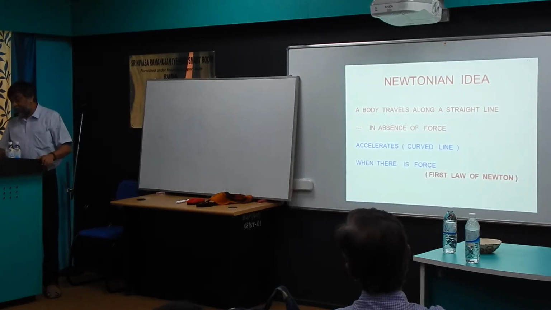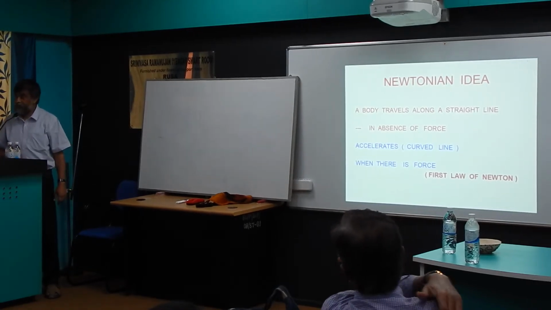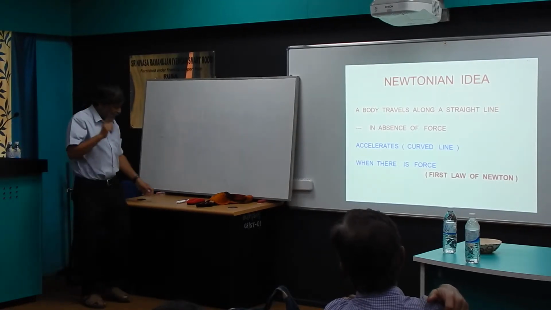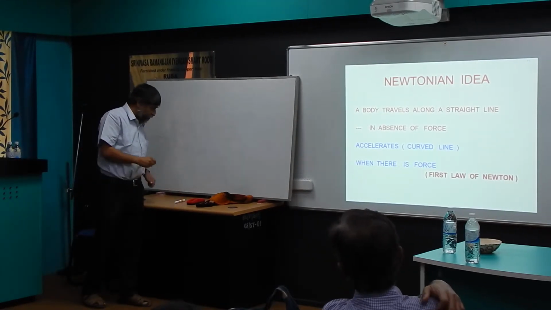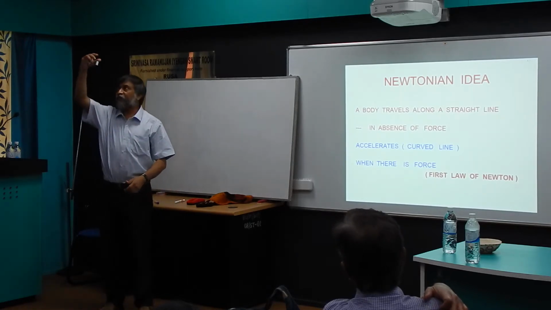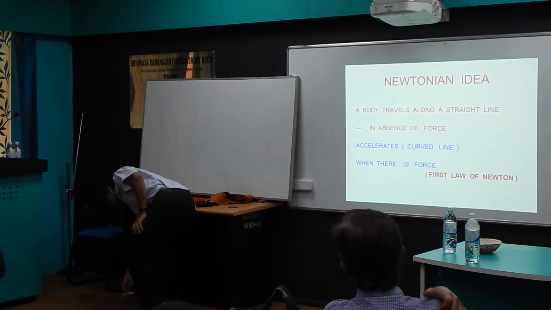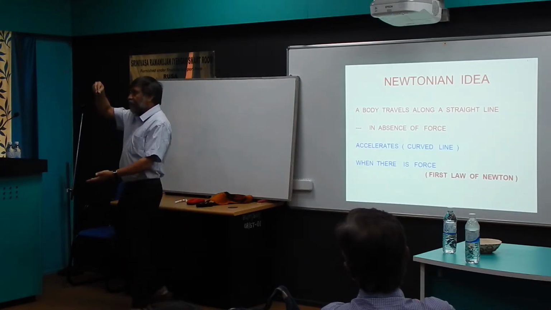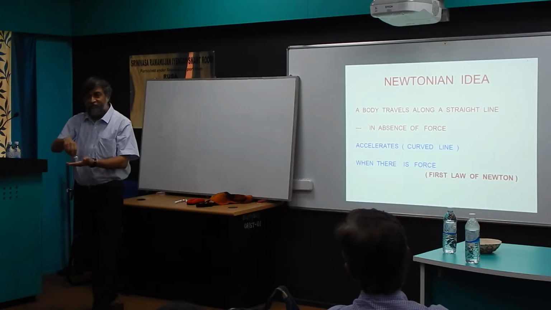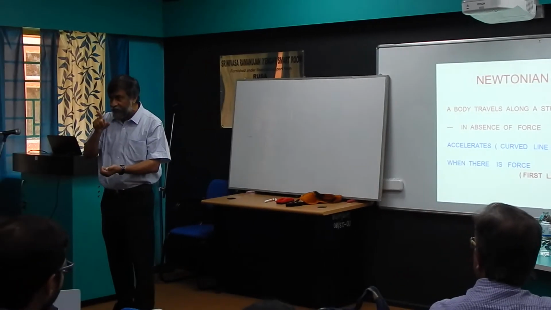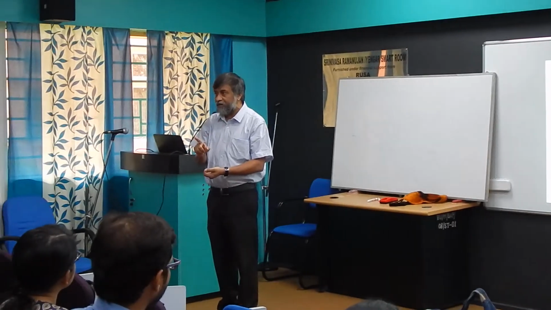Now, when I have written on the board that acceleration means curved line, you can ask me one important question. You can ask why I think so. Because I can show you that there is acceleration, but it is not curved. I am releasing it from my hand. It is going in a straight line. It is not a curved line, but it is accelerating. Correct? But why are Newton and Einstein saying acceleration means curved line?